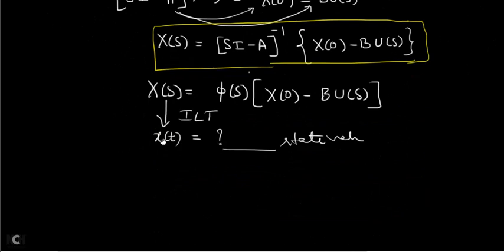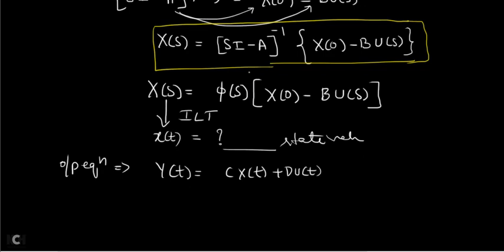From this x of t, can you not find out the final output of the system? Yes, you can, because you know there is one more equation, the output equation, given by y of t is equal to c into x of t plus d into u of t.